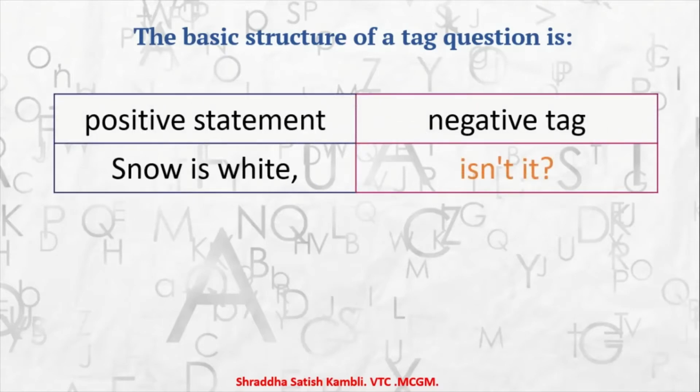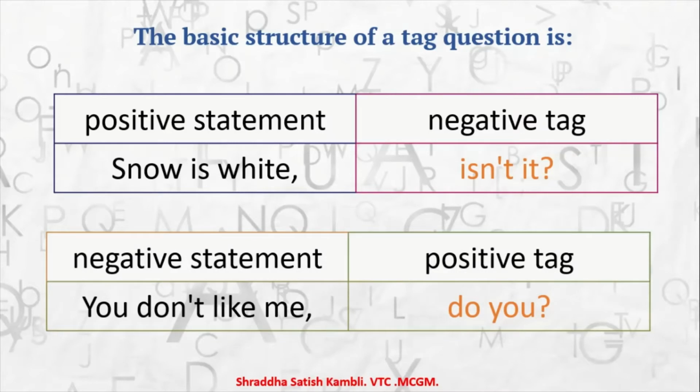A positive statement carries a negative tag. Always, a statement which is positive, the tag will be negative. For example, snow is white. Now I know snow is white. I know milk is white. But I am just confirming it. So I am saying snow is white, isn't it? Here the is is positive, so I have added the isn't in negative. So I cannot say snow is white, is it? That will be wrong.